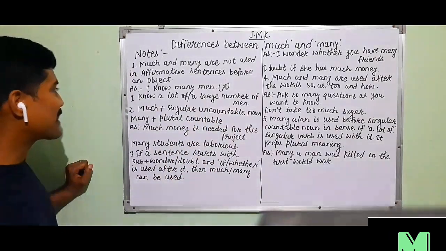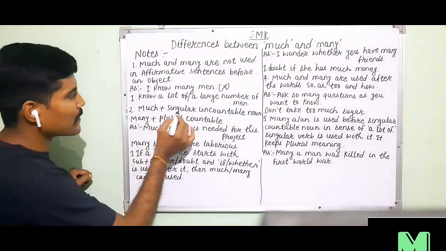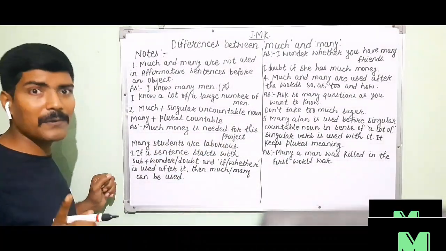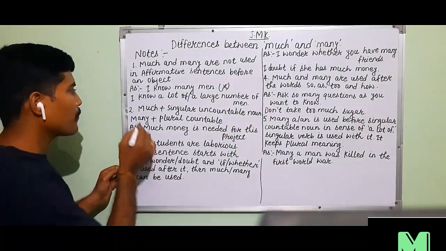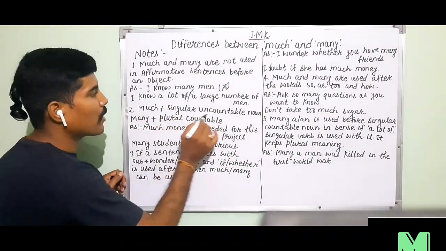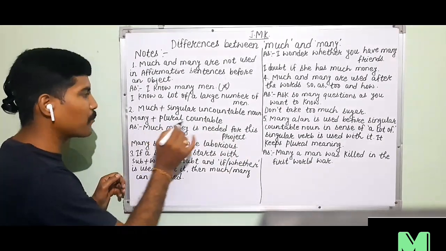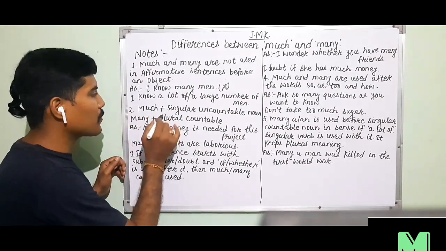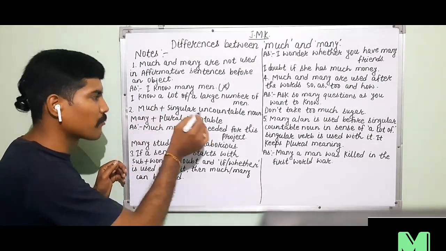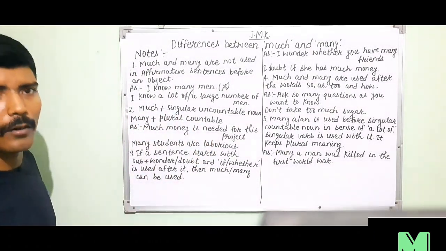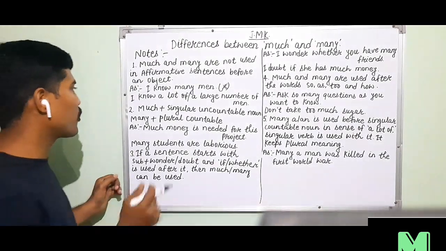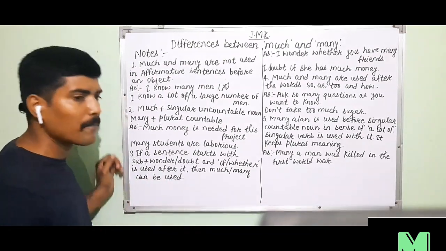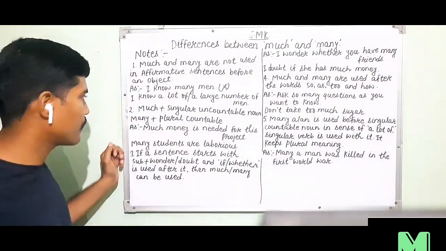Okay. Rule number 2. Much plus singular uncountable noun, many plus plural countable noun. Always keep in your mind that after much we must use a singular uncountable noun and after many a plural countable noun.